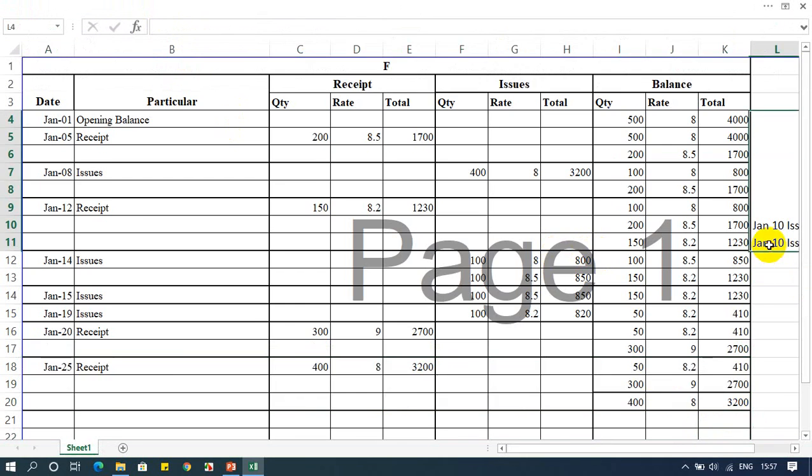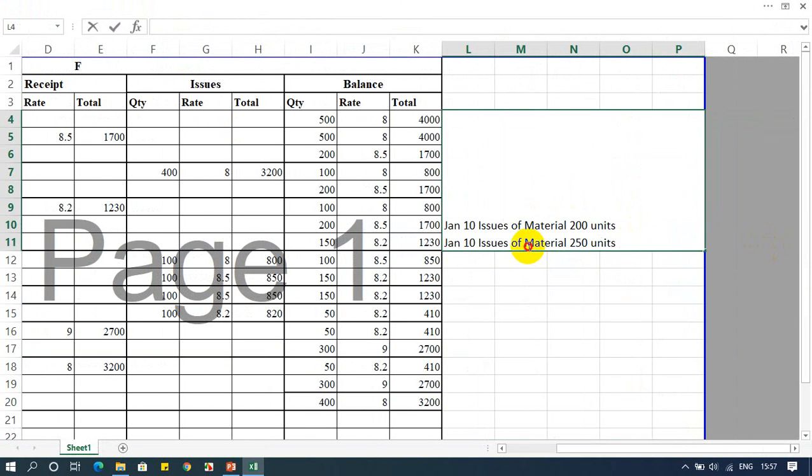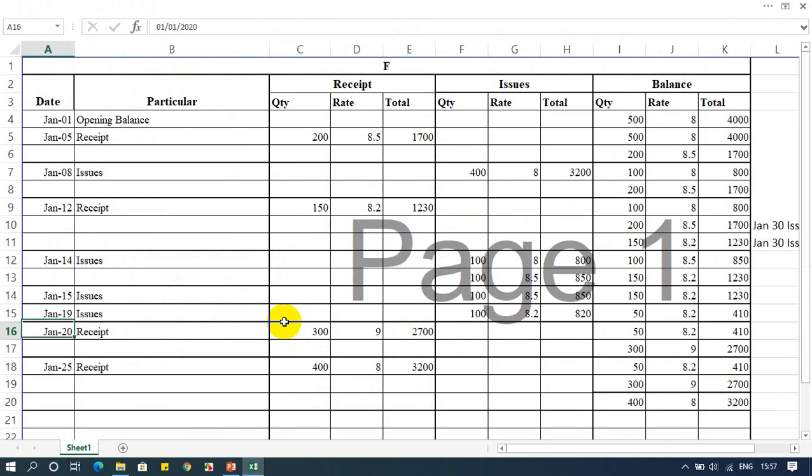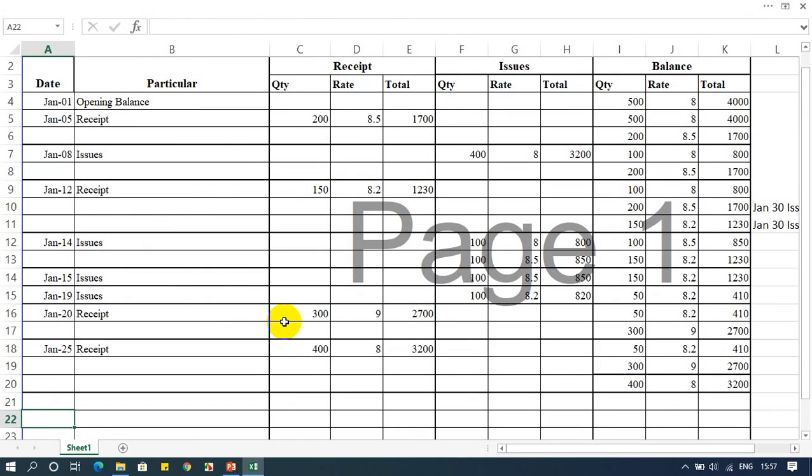And then on January 30, issued 200 and 250. So we'll write down January 30, right? Writing issue, how much unit issued? First 200 units. So how to get the rate?